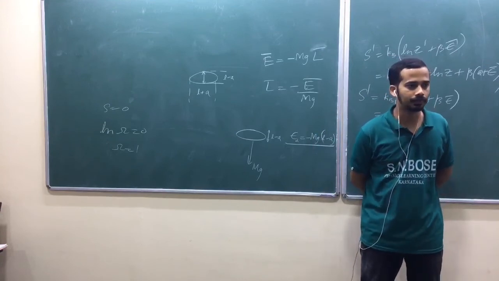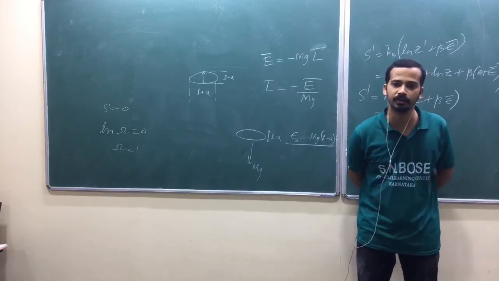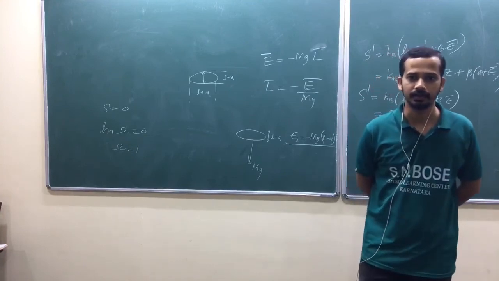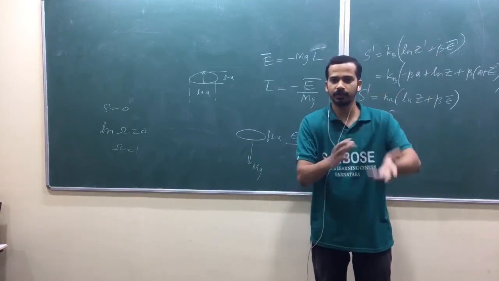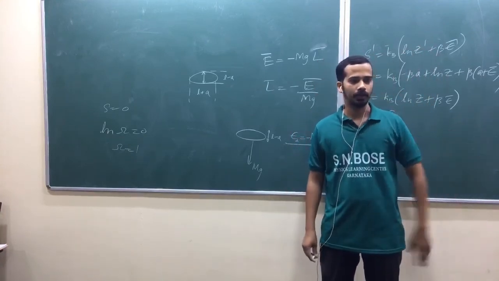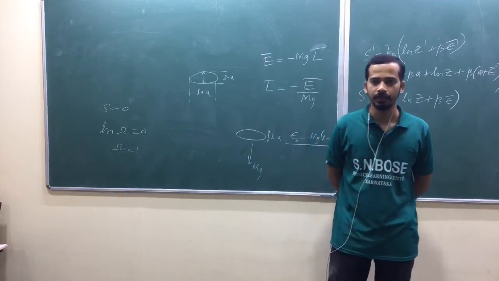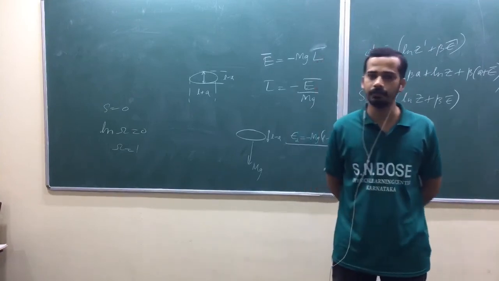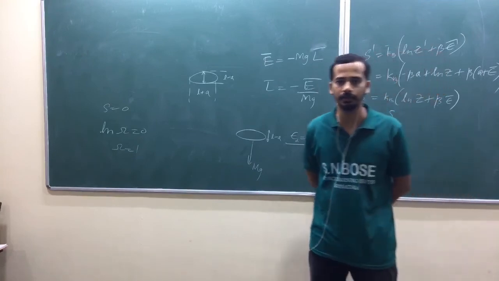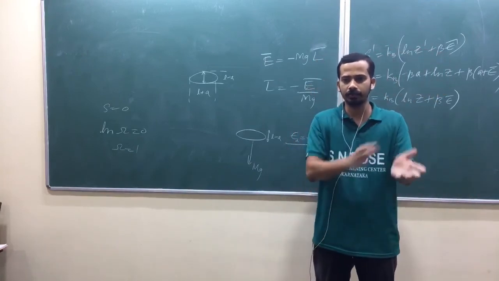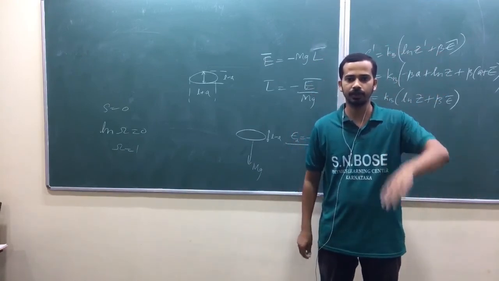Then entropy is 0. Suppose all are spin up along the external magnetic field, isn't it? You don't have to take permutation or combination. If, out of 100 spins, 40 are spin up and 60 are spin down, then you need to take permutation, whether the first one is spin up, the second one is spin up, like that.